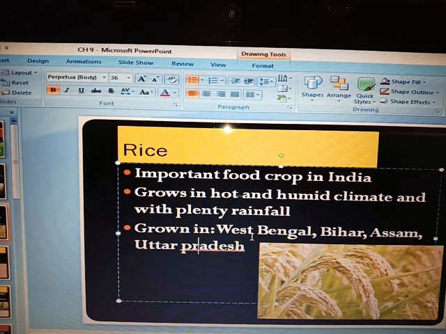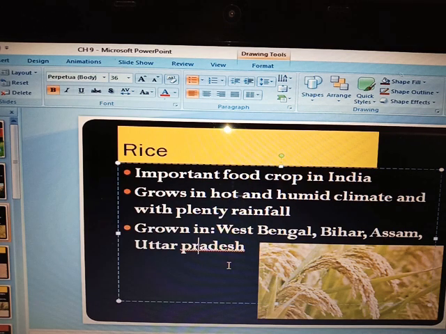First is West Bengal. As I have told you in earlier classes also, in West Bengal the production of rice is major. Next are Bihar, Assam, Uttar Pradesh. These are some of the states in which rice is cultivated.